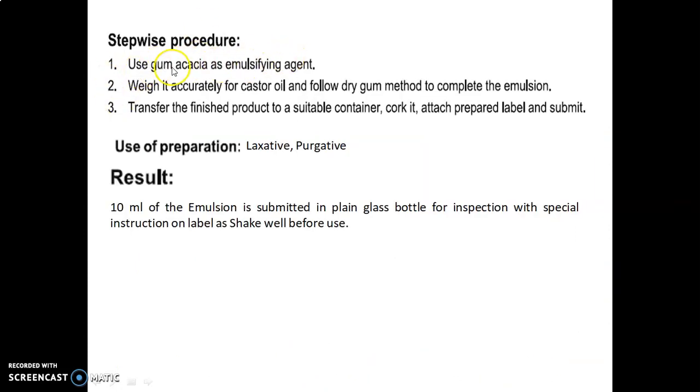Stepwise procedure: use gum acacia as the emulsifying agent. Weigh it accurately for castor oil and follow the dry gum method to complete the emulsion. Transfer the finished product to a suitable container, cork it, attach the prepared label and submit.